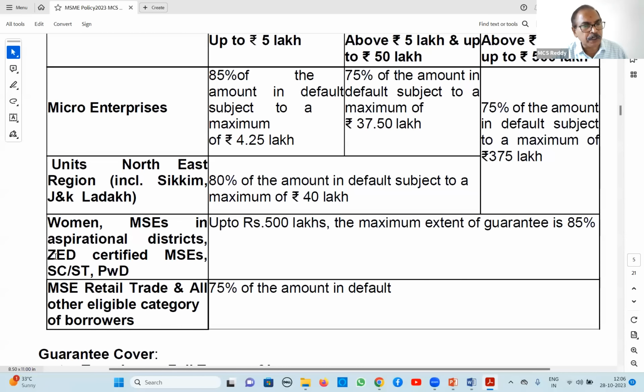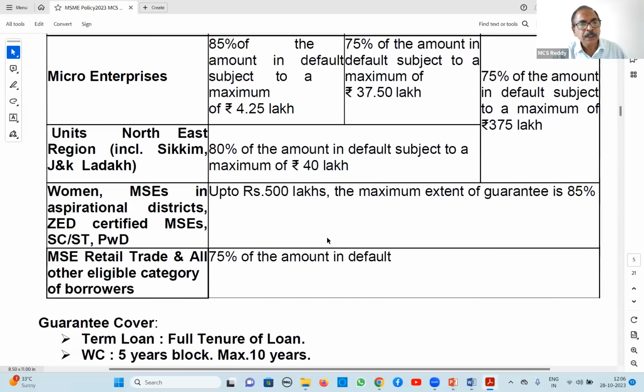This is the quality control ZED certificate. We will discuss that also. So ZED certified units also get 85% coverage. SC/ST beneficiaries and physically handicapped beneficiaries also get 85%. Here, total 85% out of 500 lakhs, that means 4.25 crores they will get back. Next, all others like retail trade and other eligible borrowers, 75% of the amount in default. So these are all the different types of coverage.